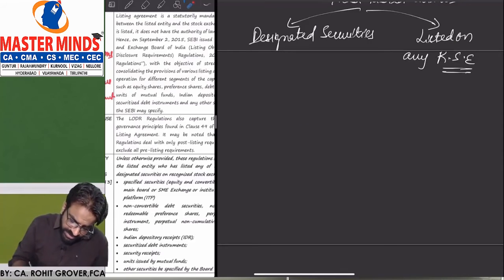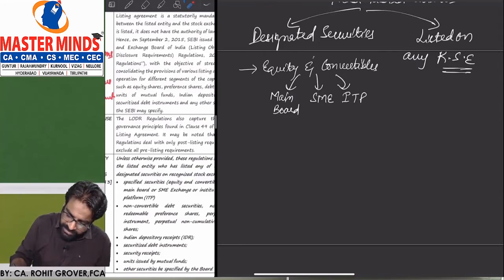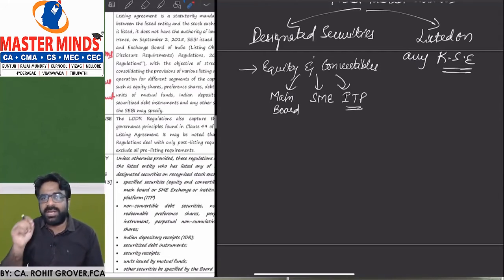Sir, what are those designated securities? Securities number 1, equity and convertibles. If they are listed on the main board, on SME stock exchanges, or on ITP. What is ITP? Institutional Trading Platform.